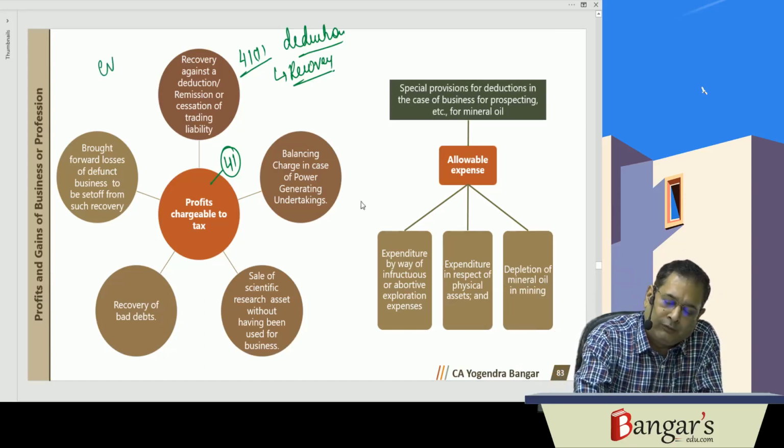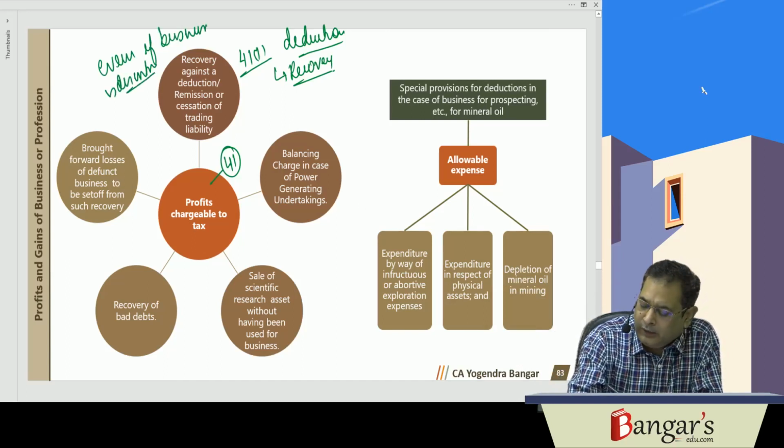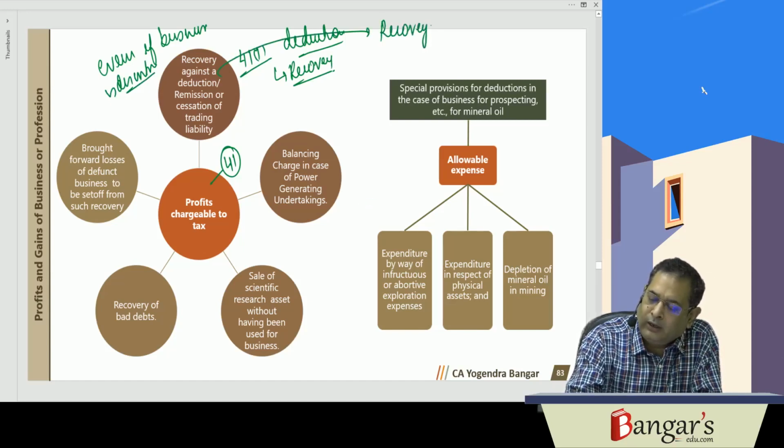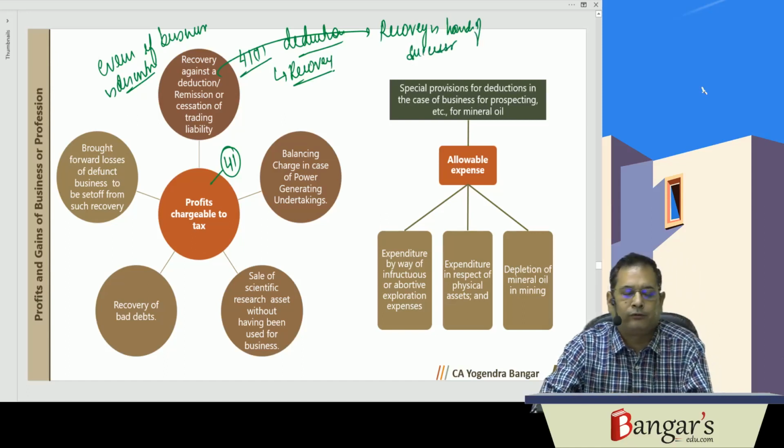Even if business is discontinued, taxability will arise. If recovery is in the hands of the successor, taxability will arise in the hands of the successor.